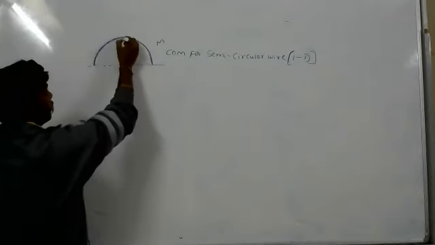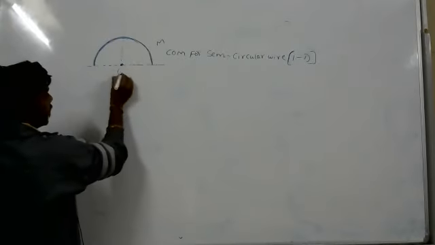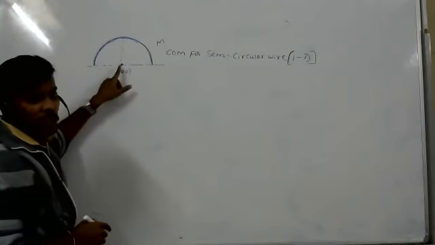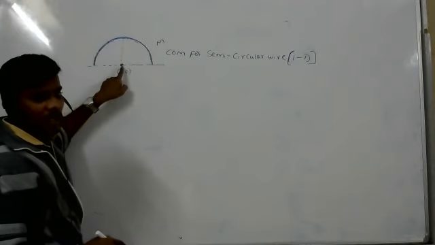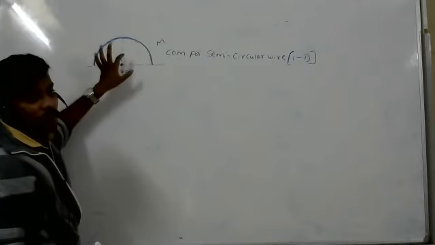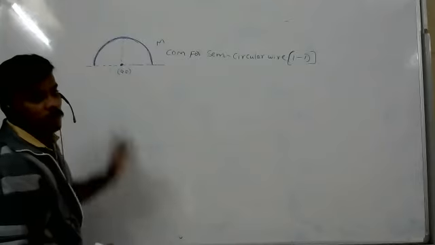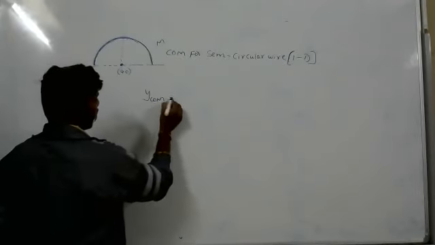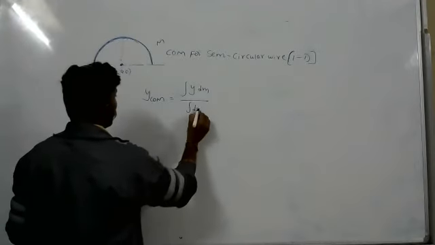Now look at this. Here I will take 0, 0. It is the origin point I am taking. The center of mass I have to calculate for this body. Along the x direction, it is exactly at the center. If they give this length, we can find it. To find the center of mass in the y direction, I considered this point as the origin, so 0, 0. Now what do I have to find out? Y center of mass equals integration of y dm by integration dm.